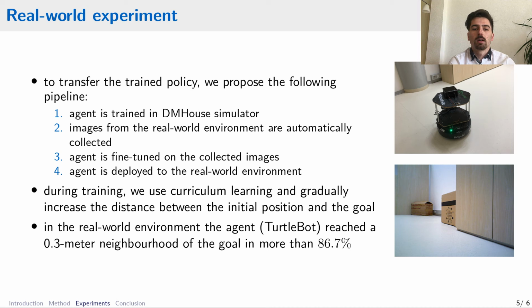In the first picture on the right, you can see the Turtlebot robot that we've used for the experiment. After we've applied the trained agent to the environment, the robot was able to reach 0.3 meter neighborhood of the goal in more than 86.7% of the cases.